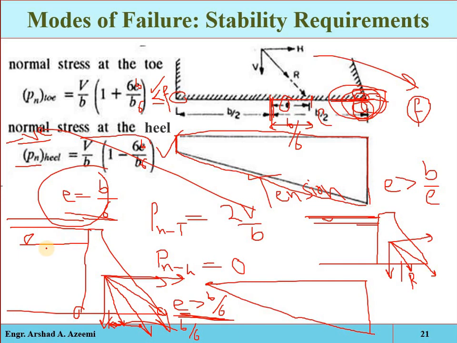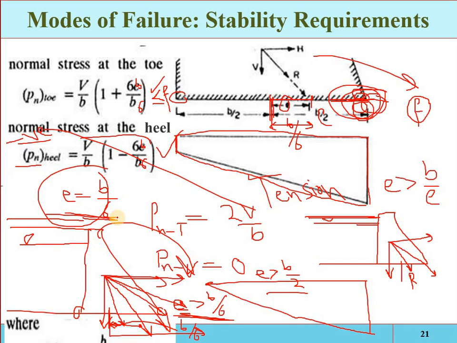And suppose you further increase the water level, what will happen? The resultant will go beyond the toe point, and the eccentricity will be greater than B by 2. If the resultant goes beyond the toe point, the distance from the midpoint to the resultant will be greater than B by 2. So overturning will directly occur. So to avoid the tension at the heel point, to avoid the overturning, and to avoid the crushing from compression, the eccentricity should be less than or equal to B by 6.